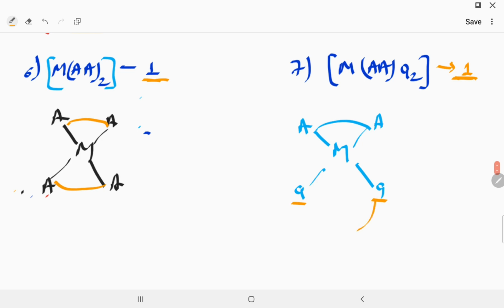You can drop this one on this side and this one on this side. They will show the same geometry, because in the opposite position A will be there. So they are the same. So it will show only one type of geometrical isomer. This is also having one geometrical isomer.